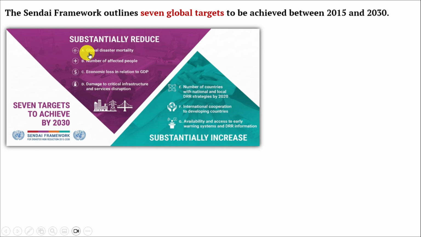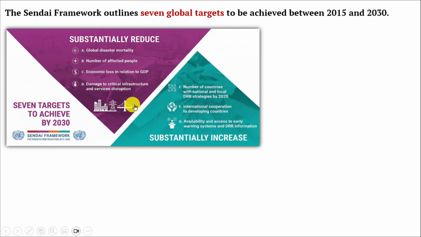These targets are substantially reduce global disaster mortality, number of affected people, economic loss in relation to GDP, damage to critical infrastructure and services disruption. Substantially increase number of countries with the national and local DRR strategies for 2020, international cooperation to developing countries, availability and access to early warning systems and DRR information.